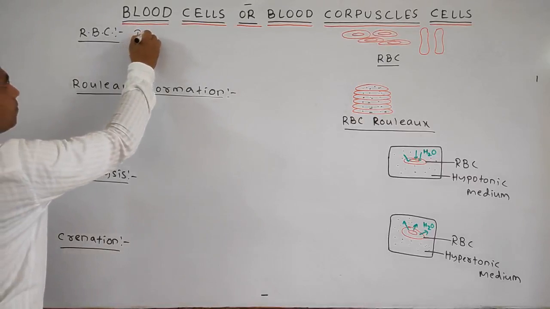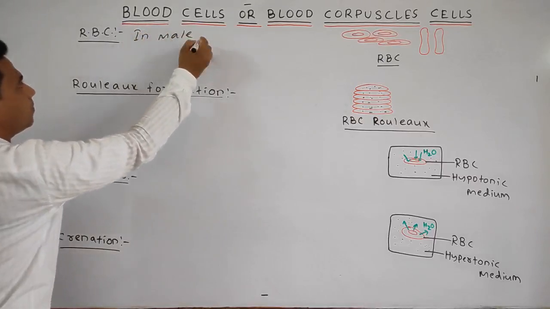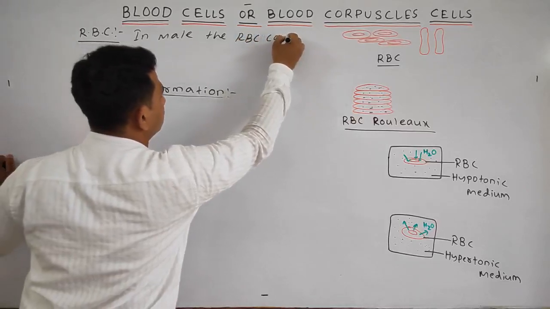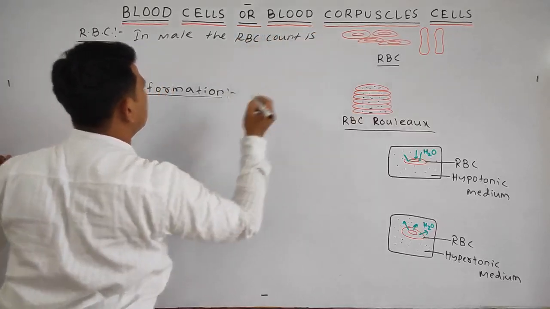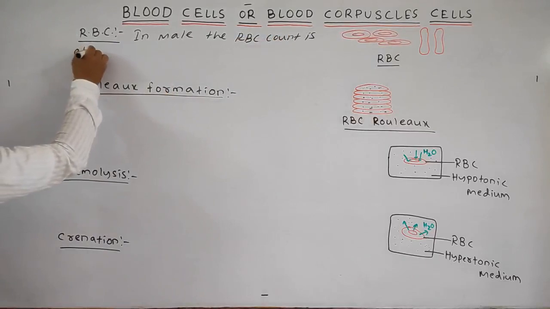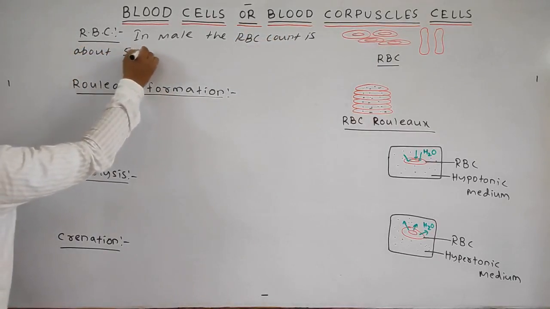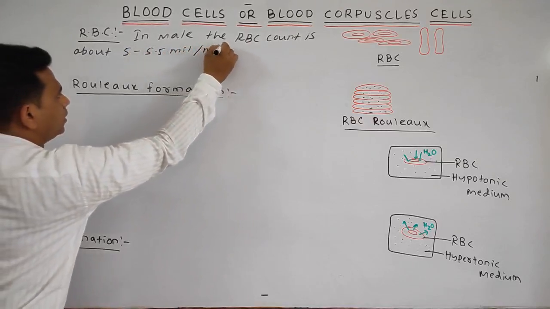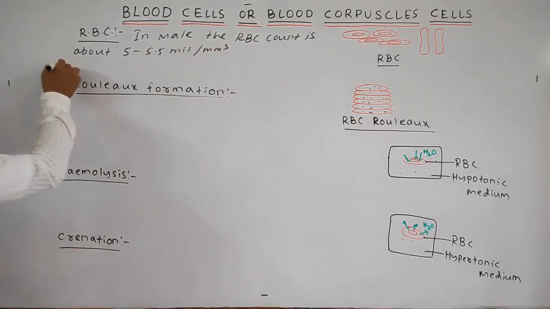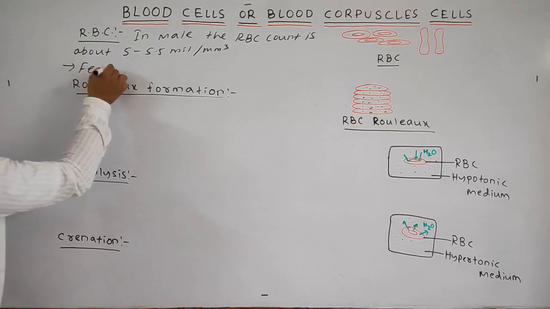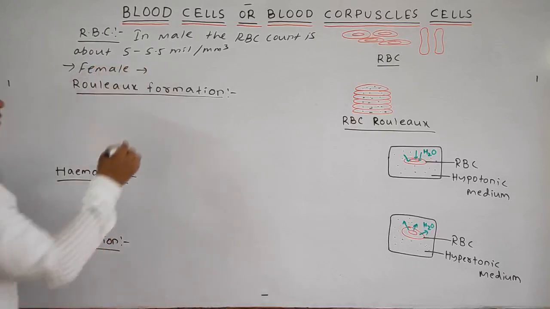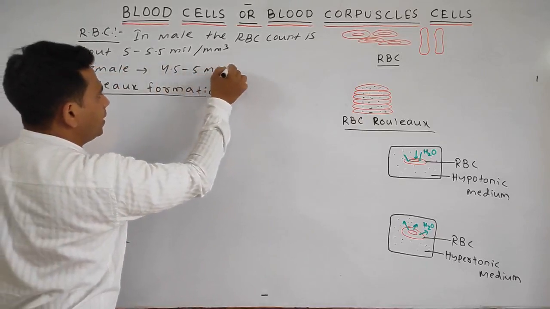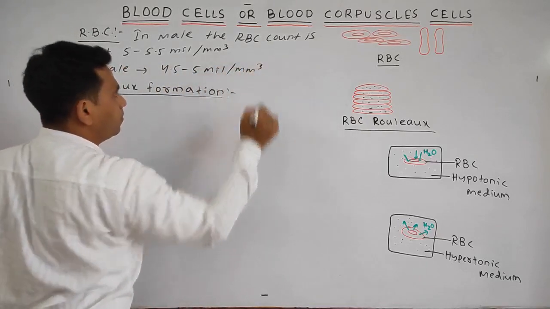In male, the RBC count is about 5 to 5.5 million per cubic millimeter, whereas in the case of the female, it is about 4.5 to 5 million per cubic millimeter.